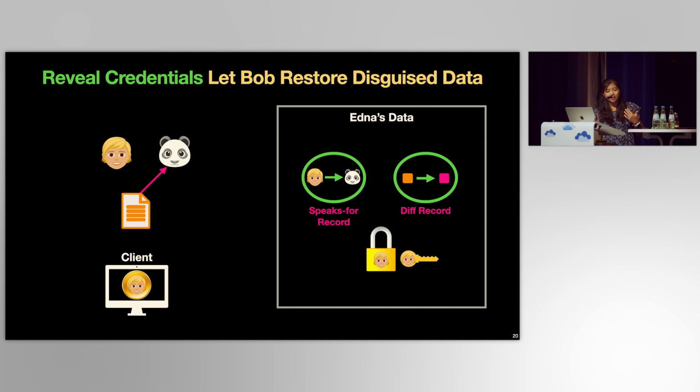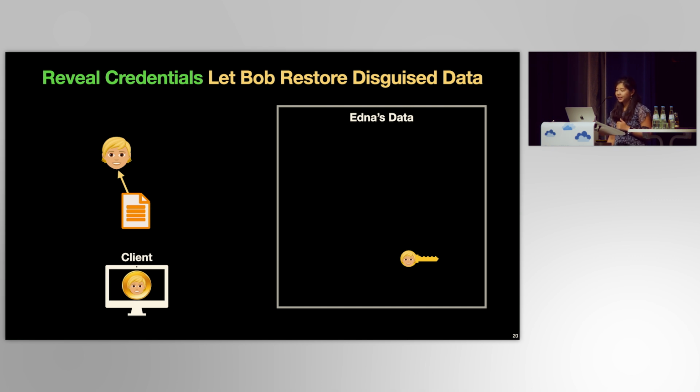When Bob actually wants to reveal disguised data, that's where their reveal credentials come in. So if Bob wants to reclaim ownership of their Kung Fu posts, Bob will give their reveal credential to the application and Edna to unlock their disguised data. Edna can then use the information stored in their records to restore ownership of the Kung Fu post to Bob and remove their pseudo-principal. Once the revealing is over, Edna will forget Bob's disguised data and credentials.